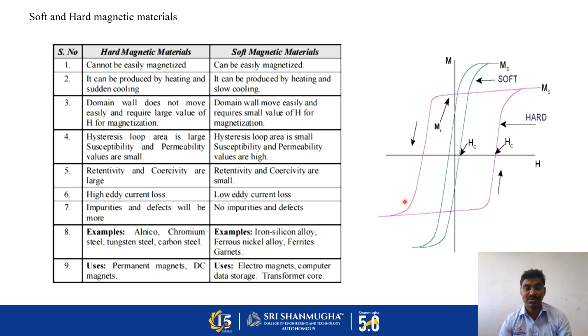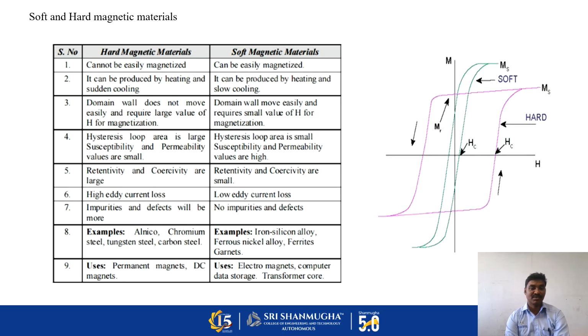The loss associated with the magnetic material is directly proportional to the loop area. If a material has a large hysteresis loop, there will be more magnetic losses. Some of the materials that exhibit hard magnetic nature are alloys of aluminum, nickel, and cobalt, chromium steel, tungsten steel, and carbon steels.